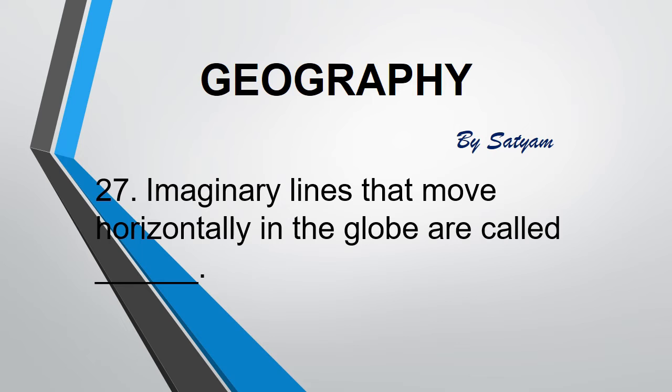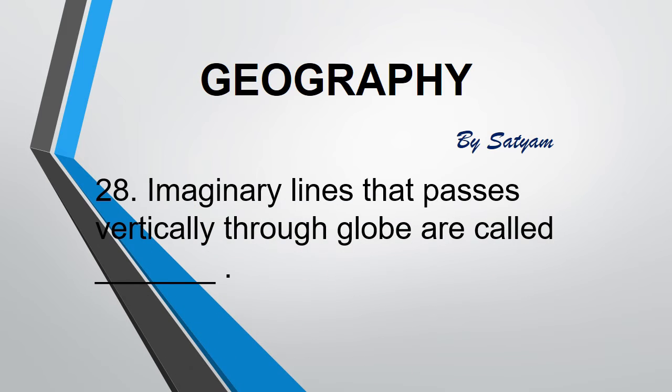The next question is, imaginary lines that move horizontally on the globe are called dash. The answer is latitude. Latitudes are measured in degrees. There are 180 degrees of latitude and the longest latitude is the equator. The distance between each degree of latitude is about 69 miles or 110 kilometers.